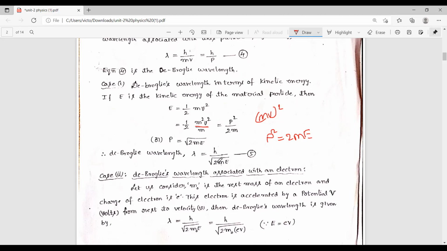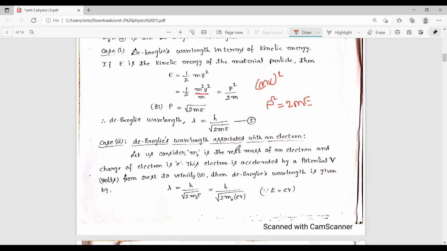Or if in the problem, mass and energy are given, then we choose this formula, that is lambda is equal to h by square root of 2mE. That means equation 4 and equation 5 are both expressions for the de Broglie wavelength, but we select the formula based on what quantities are given in the problem. So there is another form of expression for the de Broglie wavelength. Now let us discuss that.